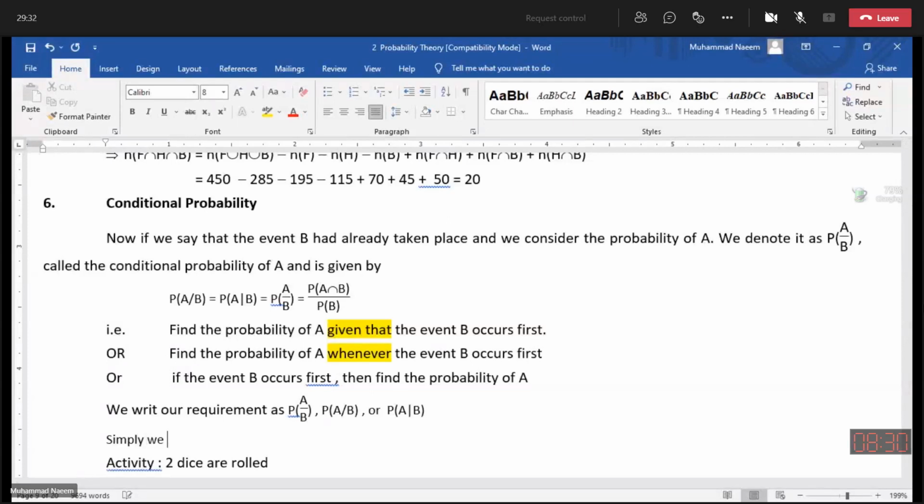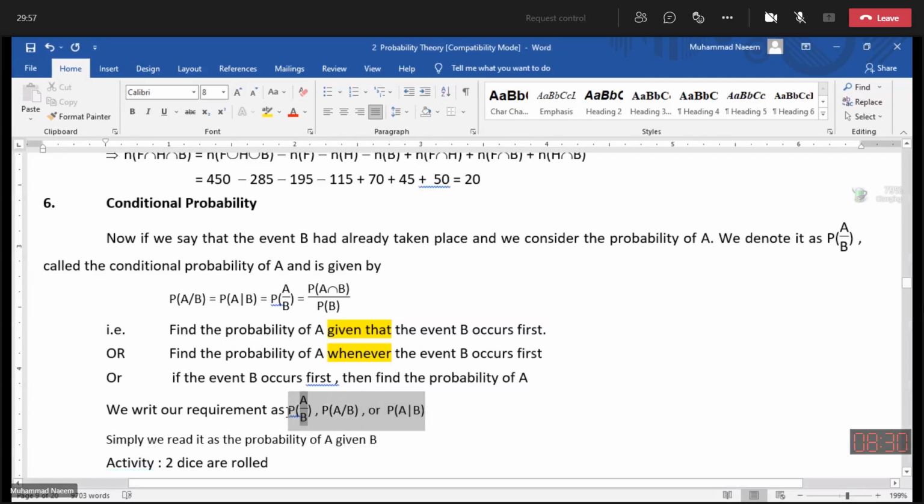Simply we read it as the probability of A given B. We read all these three types of probabilities as the probability of A given B.